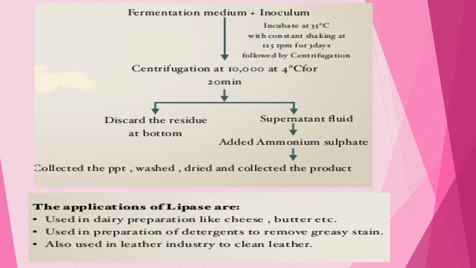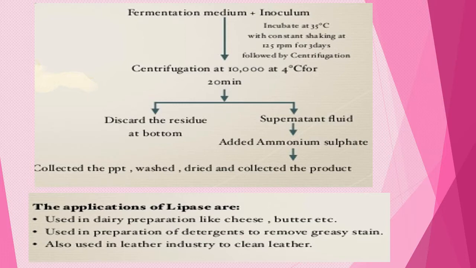Once the product is taken out, it will also contain some microorganism byproducts and waste. So it will first be concentrated by a centrifugation process at 10,000 rpm at 4 degrees for 20 minutes. Once the residue is settled down in the centrifugation process, the residues will be discarded, and the lipase will be in the supernatant.